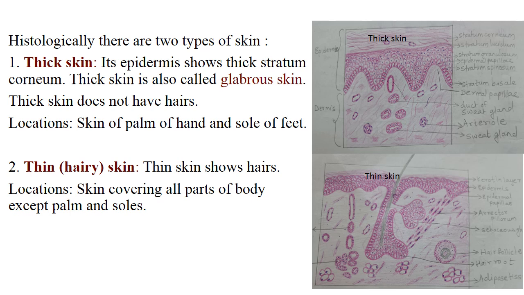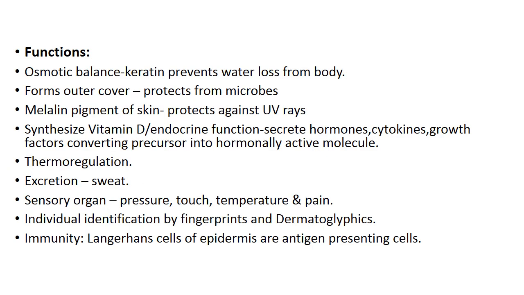Then the second variety is thin skin or hairy skin. Here the epidermis is thin and it shows presence of hair. So the outer covering or the entire skin covering all parts of our body except palm and sole consists of thin skin, including the scalp. So the scalp and the entire skin covering of our body is thin skin except palm and sole.